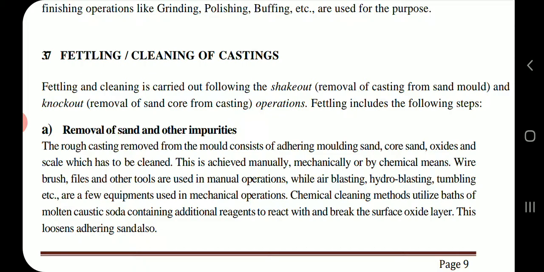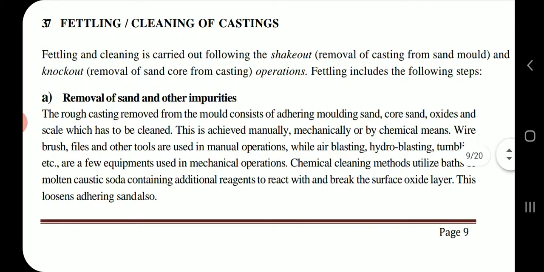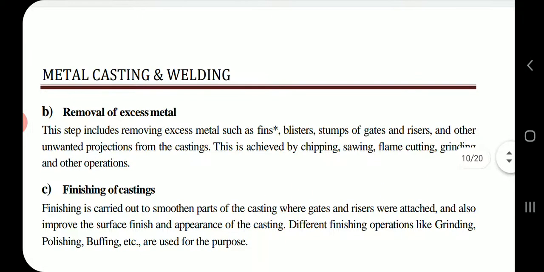Wire brush, files, and other tools are used in manual operations, while air blasting, hydroblasting, tumbling, etc. are a few equipments used in mechanical operations. Chemical cleaning methods utilize baths of molten caustic soda containing additional reagents to react with and break the surface oxide layer. This loosens adhering sand also.